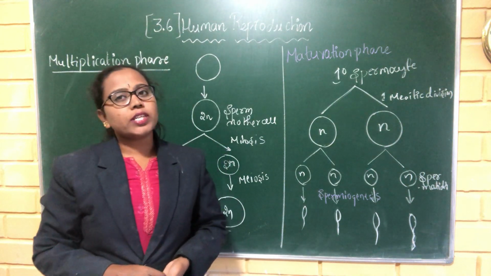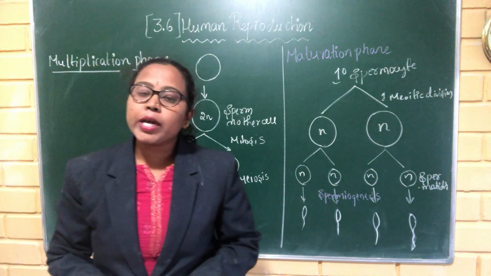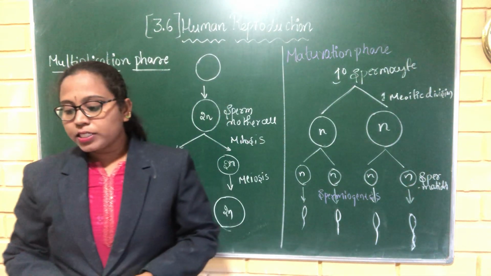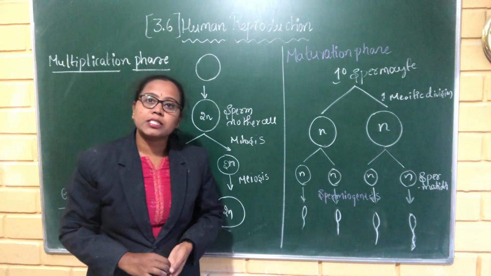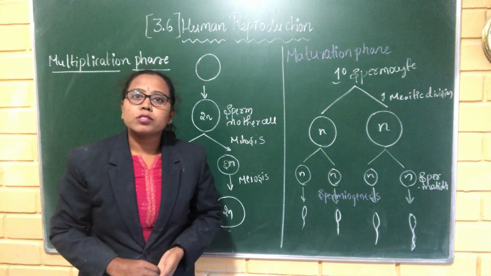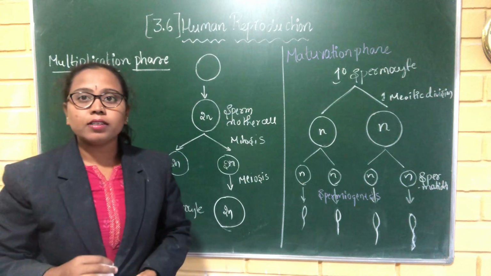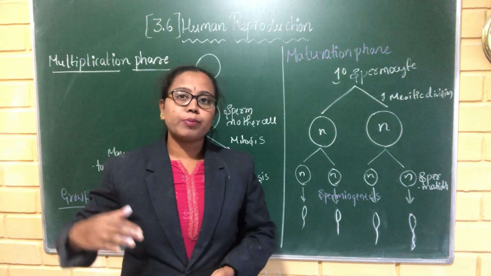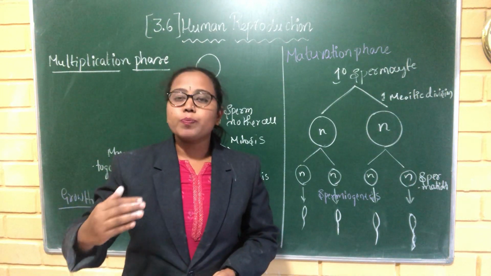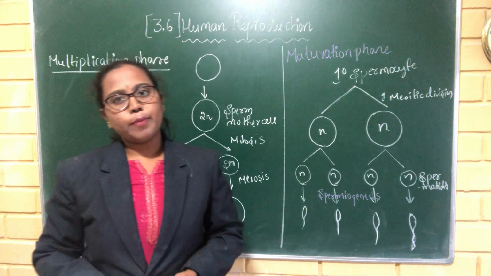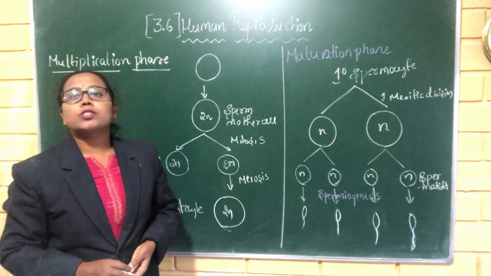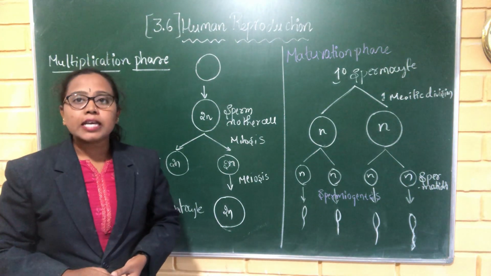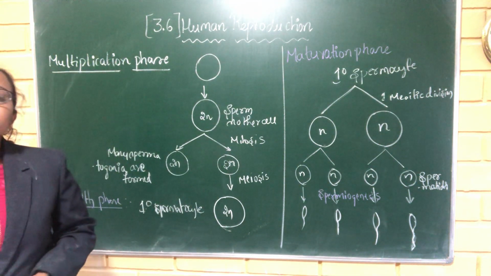Gametogenesis. What is gametogenesis? It is also one of the reproductive events, and it is a process of formation of gametes. Females produce the female gamete, and males produce the male gamete, and this process is called the gametogenesis process. The process of formation of gametes in the gonads is called gametogenesis.